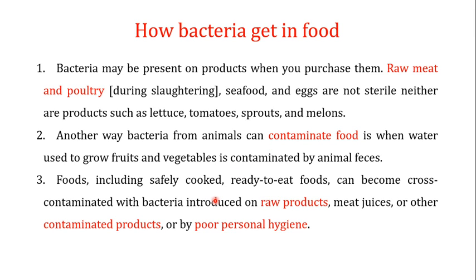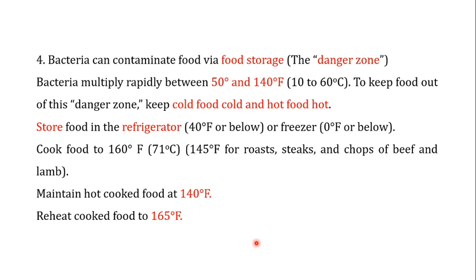Now, foods, including safely cooked, ready-to-eat foods, can become cross-contaminated with bacteria when they come into contact with raw meat, juices, or other contaminated products, or through poor personal hygiene. So, if you summarize this whole story, these bacteria can be present on raw meat, poultry, or seafood. They can get into our food through animal feces, contaminated products, or poor personal hygiene. Now, these bacteria can contaminate food via the food storage facility as well.